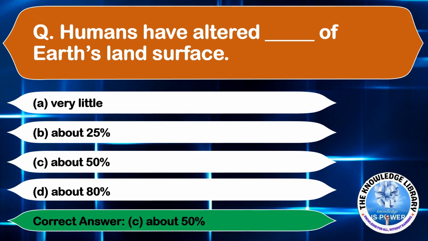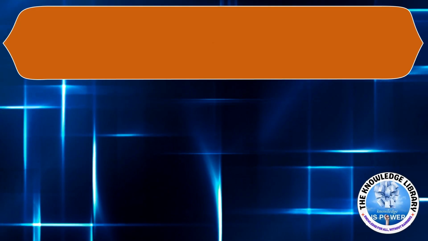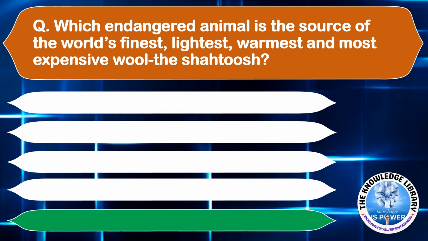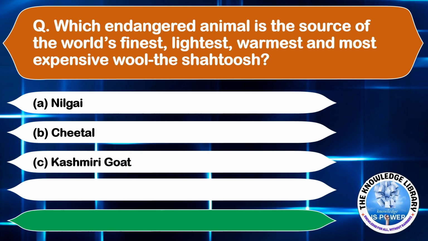Moving on to the next question. Which endangered animal is the source of the world's finest, lightest, warmest and the most expensive wool, the Shahtoosh? Option A, Nilgai. Option B, Cheetal. Option C, Kashmiri goat. And option D, Chiru. The correct answer is option D, Chiru. Moving on to the next question.